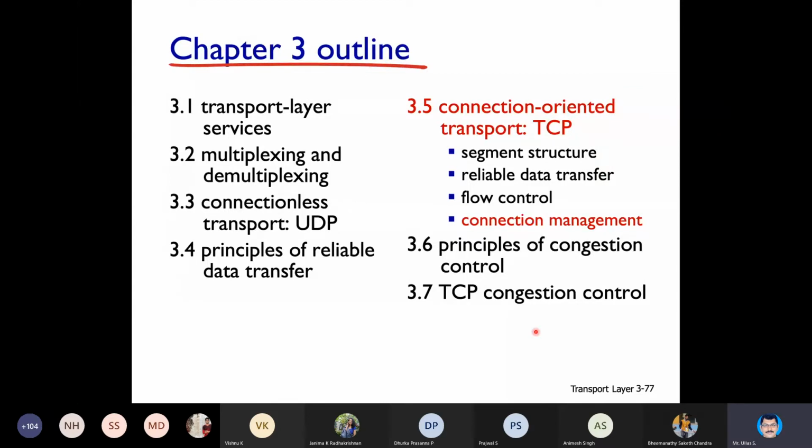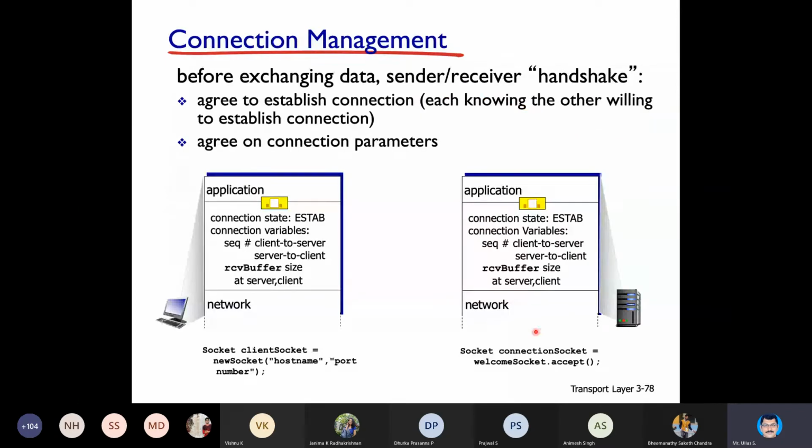Connection management. This is another important topic with respect to TCP. You will get a lot of questions in interviews for TCP connection management, and people have a wrong understanding also. Maybe your interviewers sometimes may expect a wrong answer. I'll tell you what it is. Before exchanging data, sender and receiver do a handshake, agree to establish a connection, each knowing the other is willing to establish a connection, and agree on connection parameters. I'll explain what it is, though these statements are a little not clear, I guess.